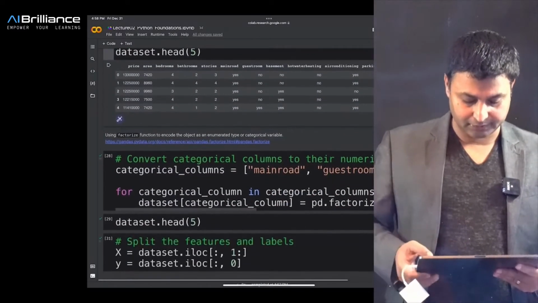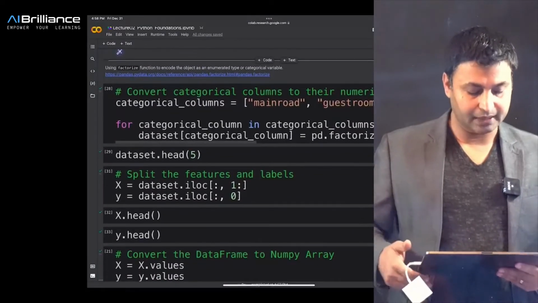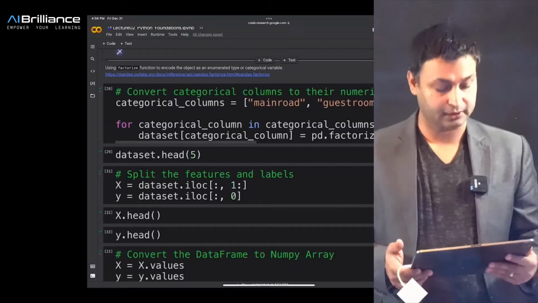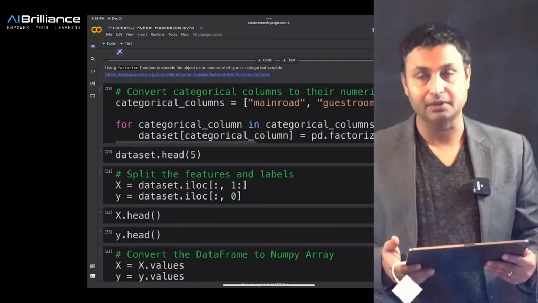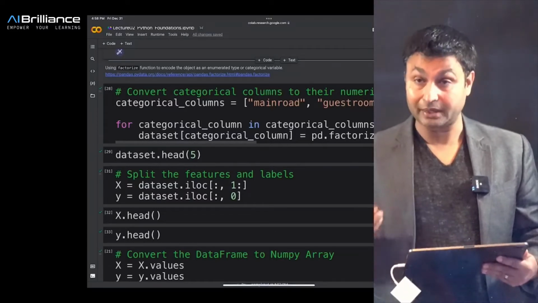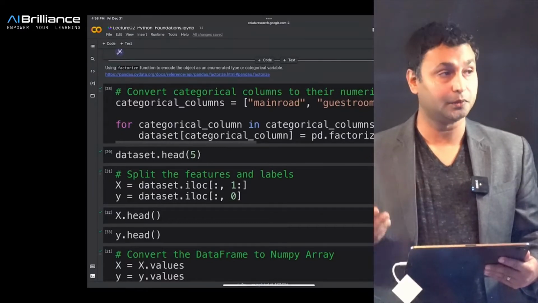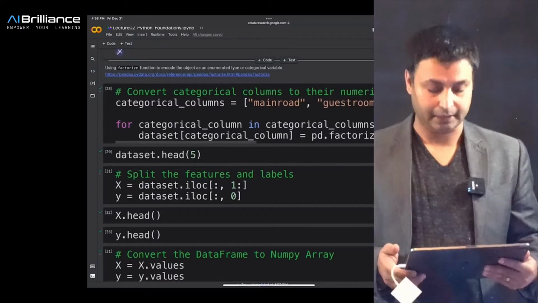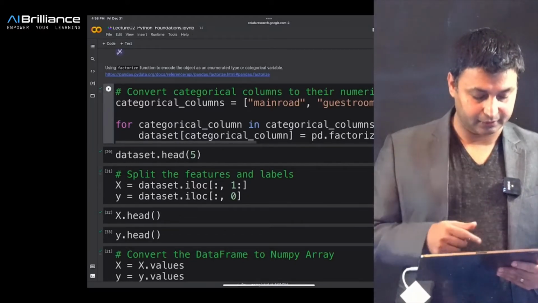Another important thing for you to know is that you can use functions like factorize to encode the object as an enumerated type, and sometimes this might be an important one. If you want to represent that in a categorical variable, then you might use something like this factorize, right?